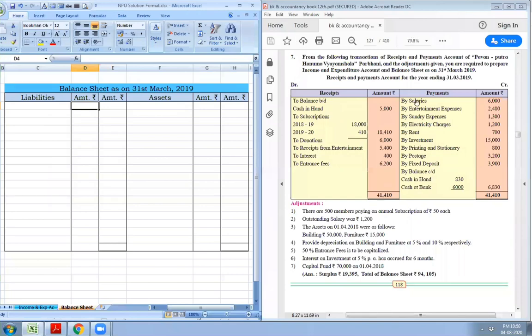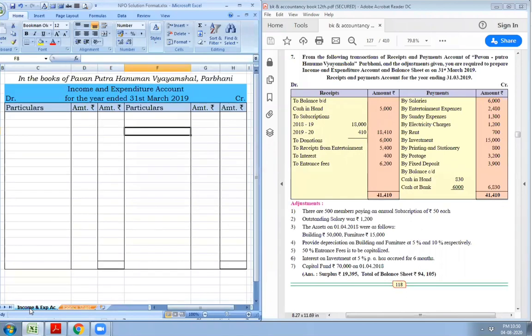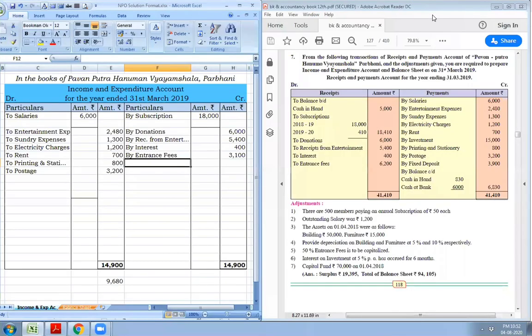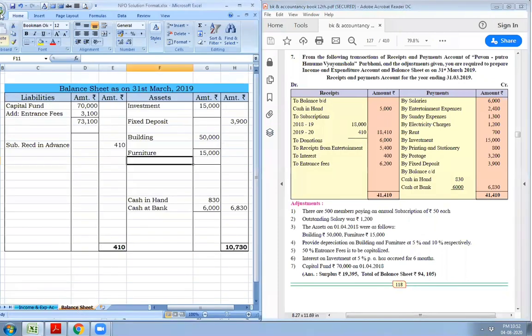Let us now post all the receipt and payment account items to income and expenditure account and to the balance sheet. This is how our income and expenditure account will look like after posting all the receipt and payment items, and the balance sheet after posting all the receipt and payment items. Let us now move ahead with the adjustment part. Being adjustment, we have to give two effects for each adjustment.